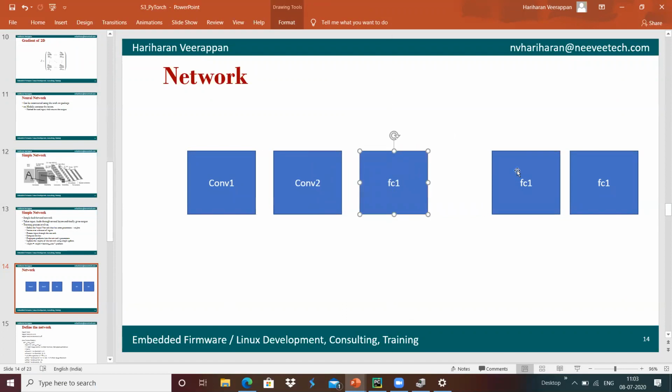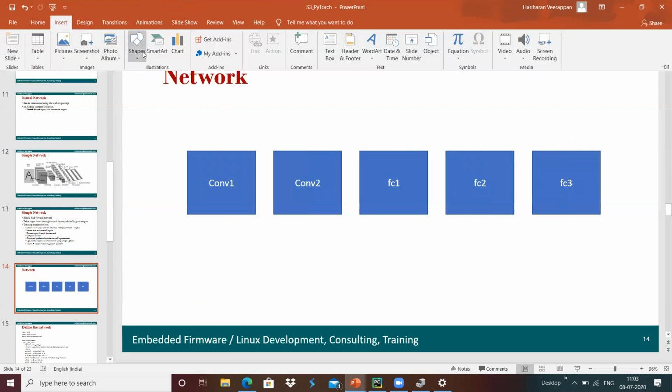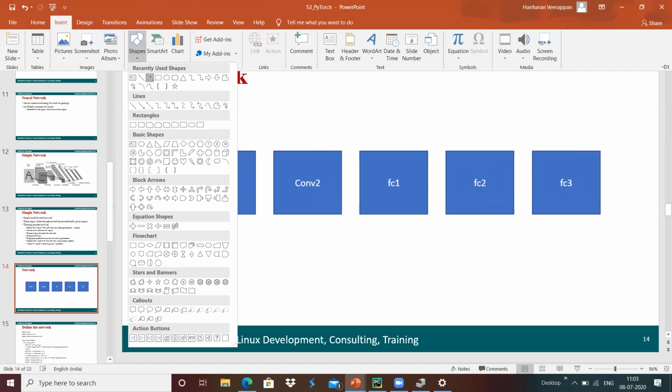This is the form of network we are trying to create here.